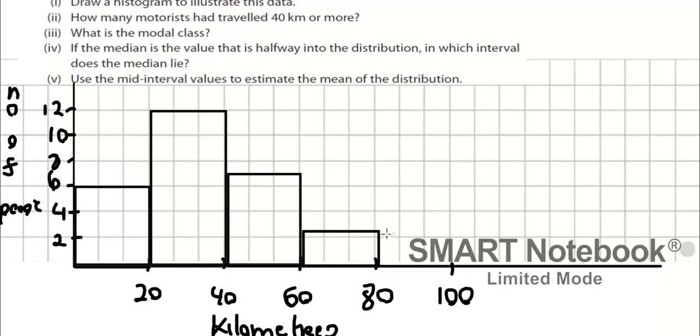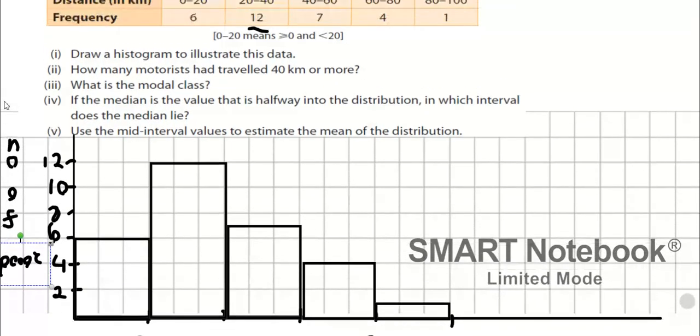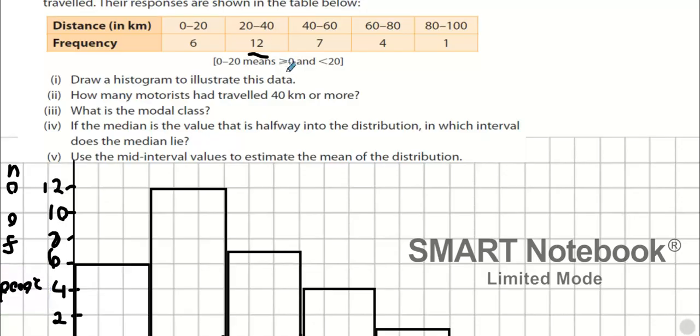4 from 60 to 80. Yeah. And then last one. 1. We all good? And we getting something resembling that. Okay. Now, how many people traveled more than 40 kilometers? 12. Did you do the 7, the 4, and the 1? 12. What's the modal class, the most common one? Well, 20 to 40, yeah.